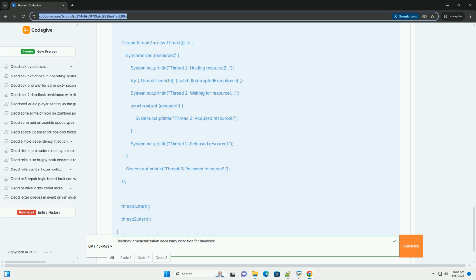Techniques. Eliminate mutual exclusion: this is often impossible, as some resources are inherently non-shareable, for example a printer. However, consider using shareable resources whenever possible, for example read-only files can be shared. Eliminate hold and wait. Request all resources upfront: a process must request all the resources it needs before starting execution. This can lead to resource wastage if the process doesn't use all the resources it requested.